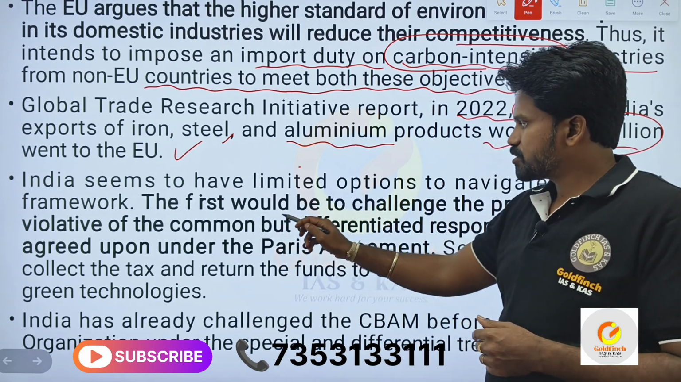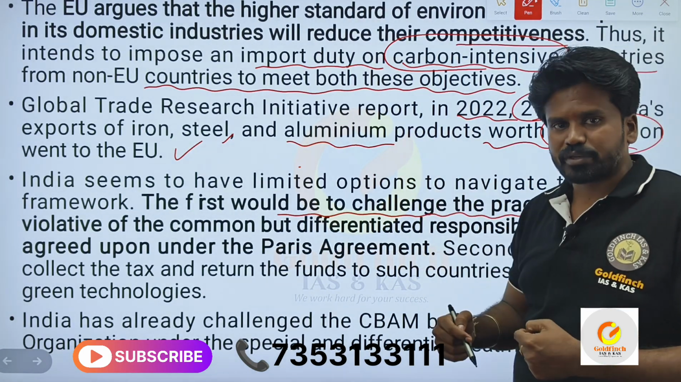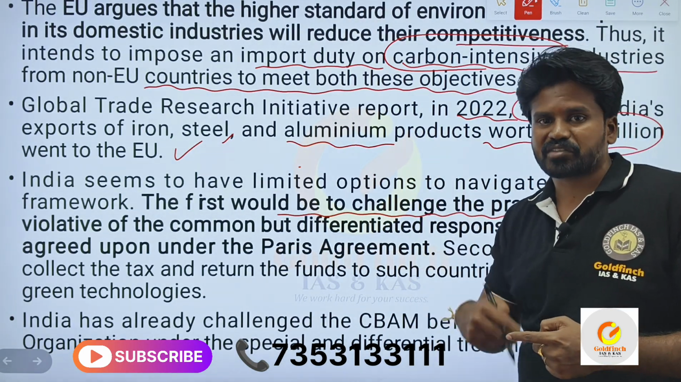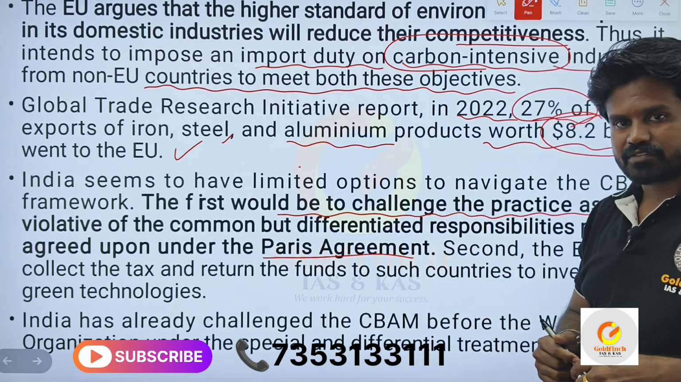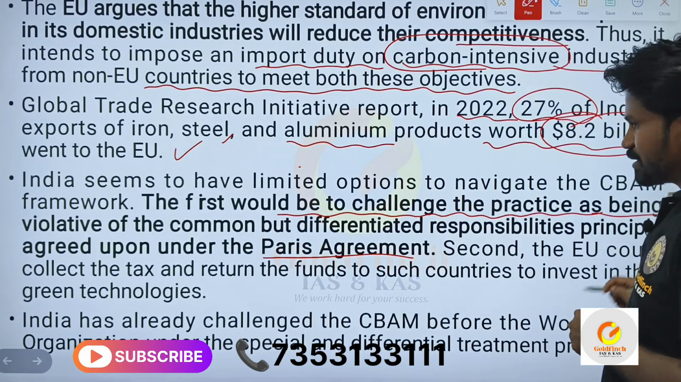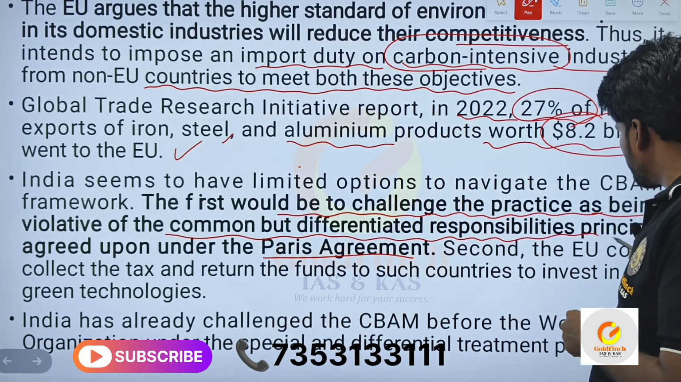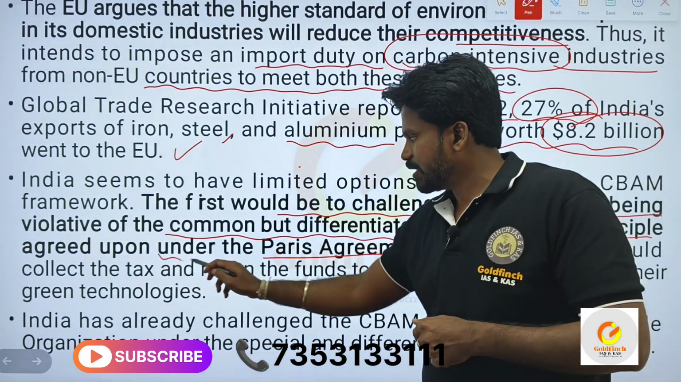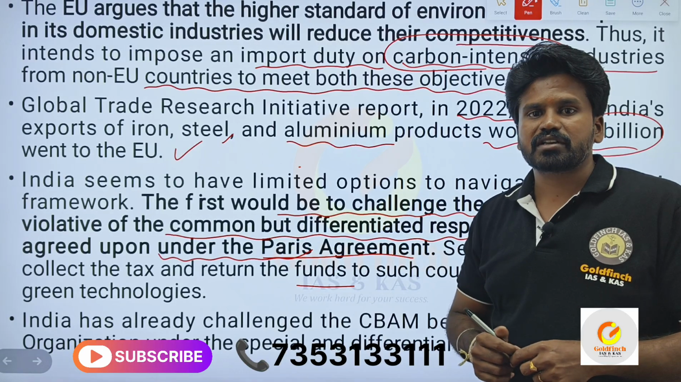One is, the first would be to challenge the practice, because this is a practice done by the European Union which is going against the principle which we have signed in the Paris Agreement. Listen carefully. What did we sign in the Paris Agreement? That it is violative of the common but differentiated responsibilities principle agreed upon under the Paris Agreement. Listen carefully. What do you mean by common but differentiated responsibilities?